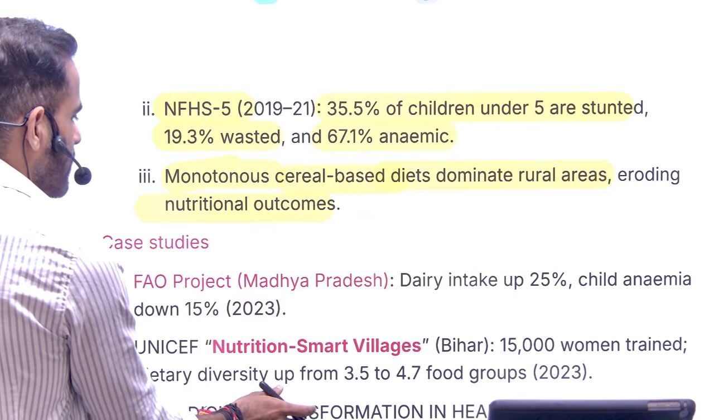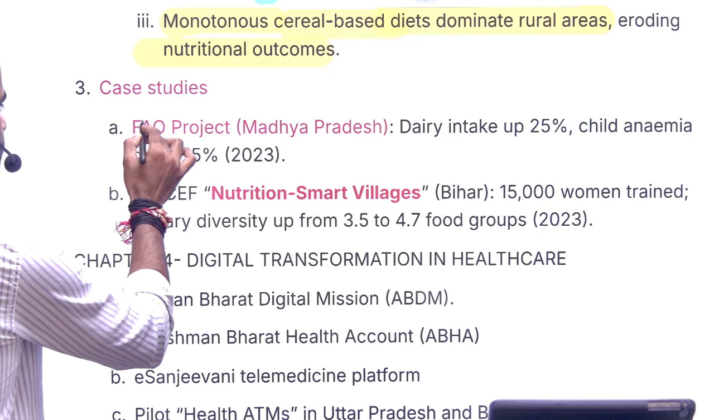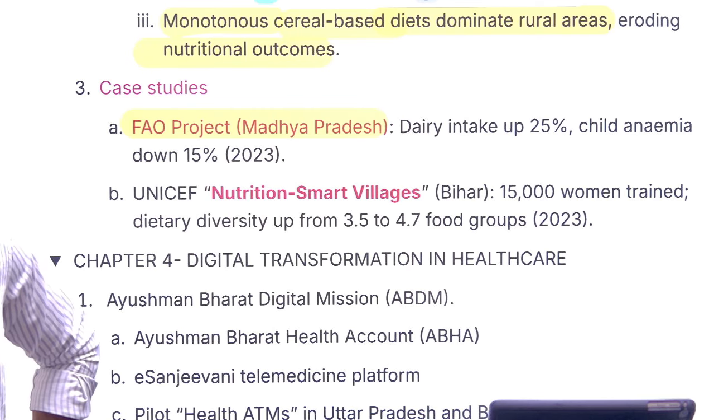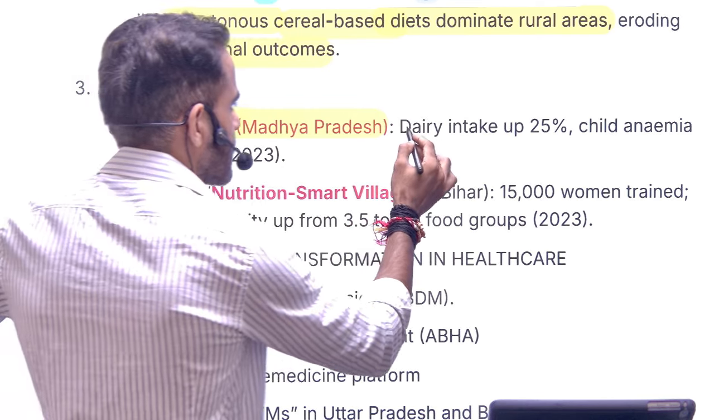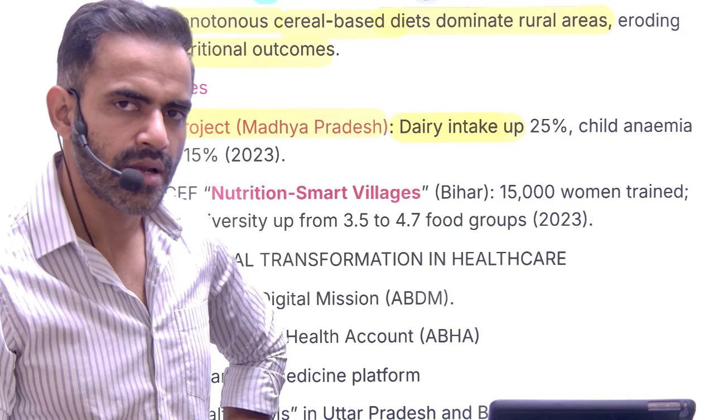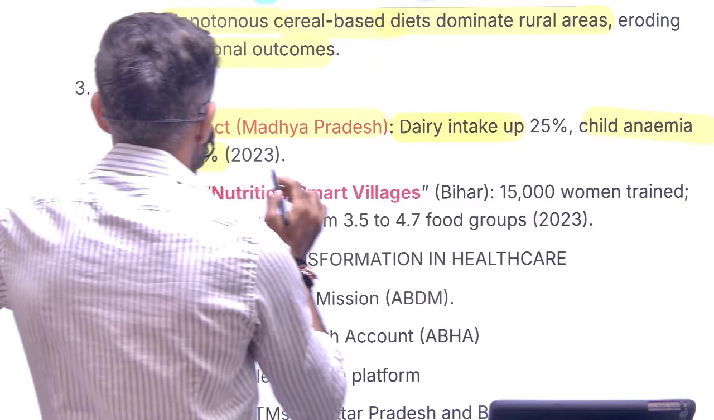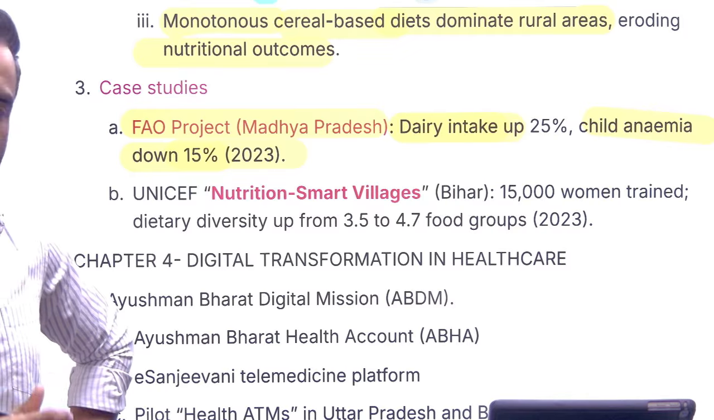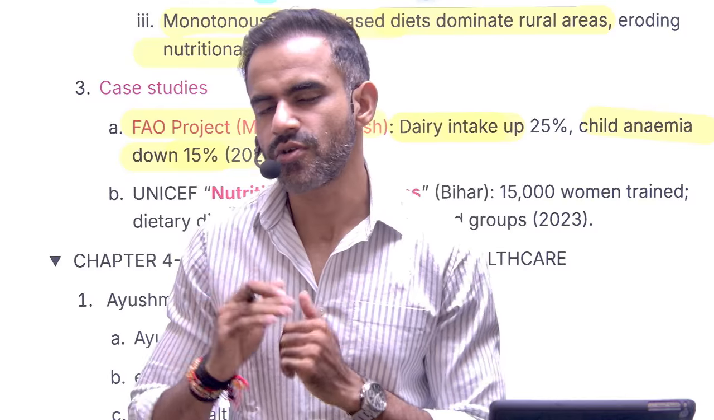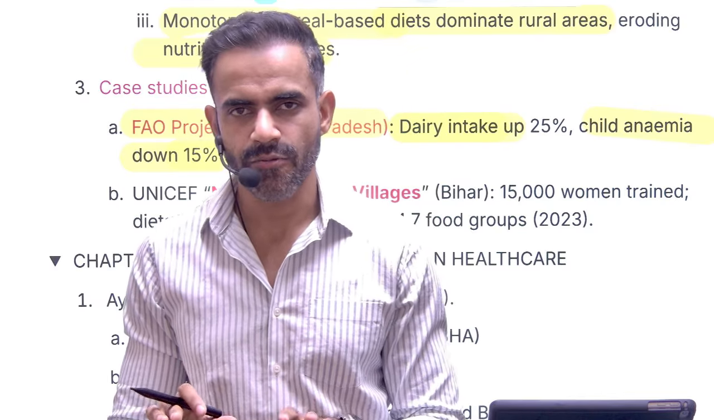Okay, now there are two important case studies which you can use in your answer. For example, there is an FAO project in Madhya Pradesh. FAO is the Food and Agriculture Organization. This has shown that because of improving dairy intake, which basically means improving the intake of dairy products such as milk, child anemia was reduced by 15%. Even if you don't remember the data, just remember that because of the increase in consumption of dairy items, the anemia percentage came down. That is the FAO project in Madhya Pradesh.